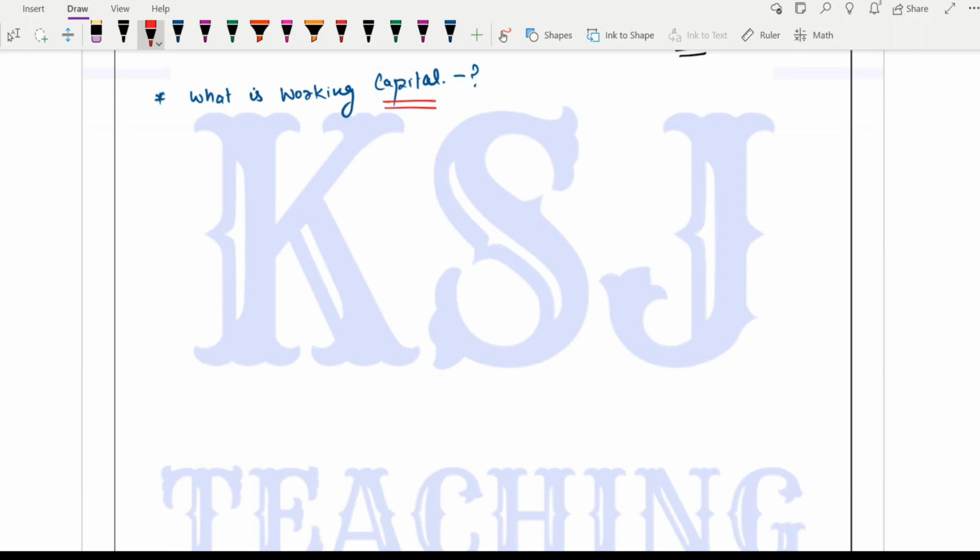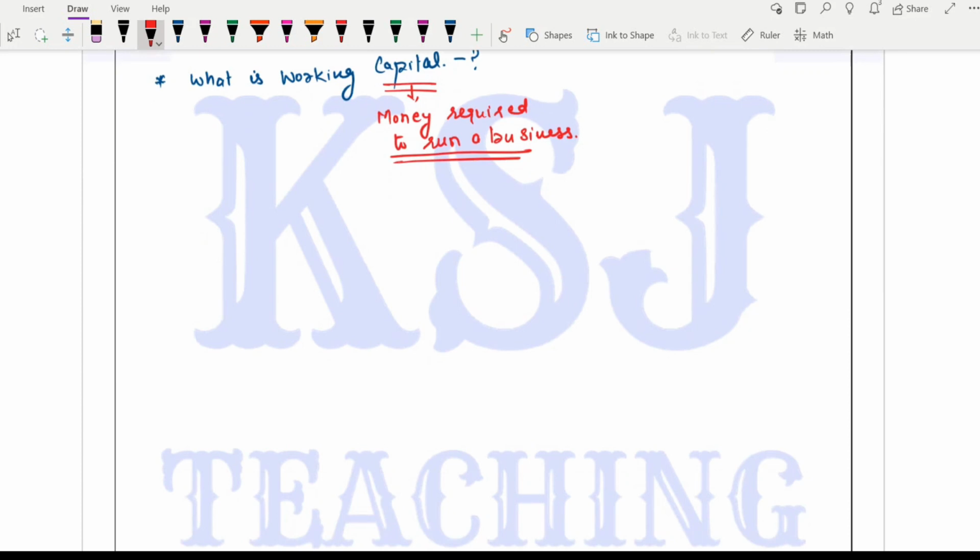From the very smaller classes, from plus one, plus two accounts, when we studied about accounts, we have studied this terminology capital. What is capital? Capital is any money required to run a business, right?